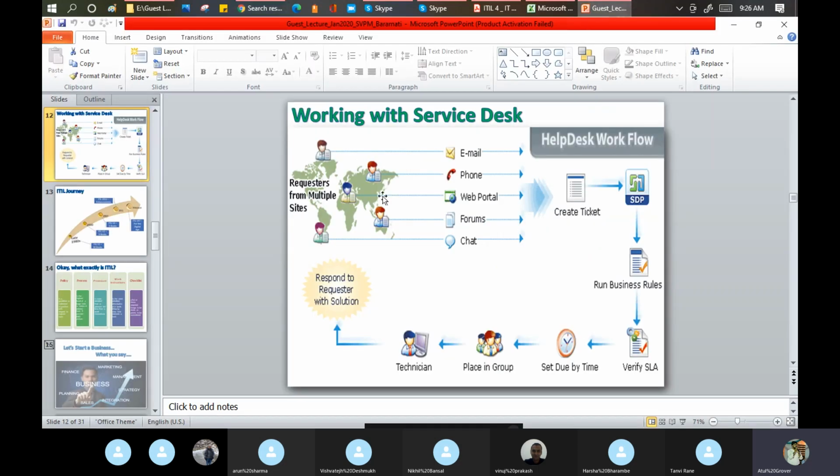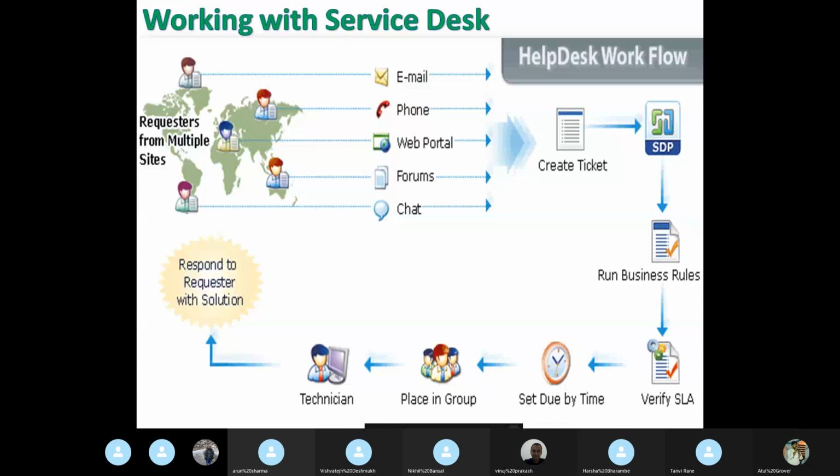Now I'll come to this point. This is the example: let's say Vinuj is facing some issue in the Wi-Fi. Vinuj contacts the team, which we call the service desk. He can send an email, call them, or use the portal. He calls them, and in the background that agent picks up the call and says, hello Mr. Vinuj, what problem are you facing? Vinuj says, my internet is fluctuating a lot, can you fix this problem?